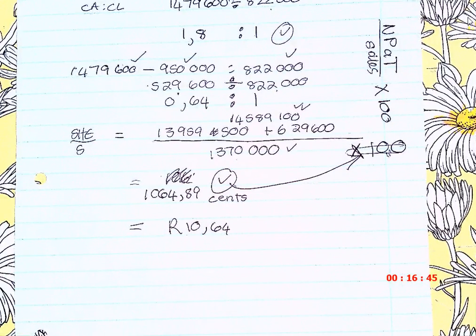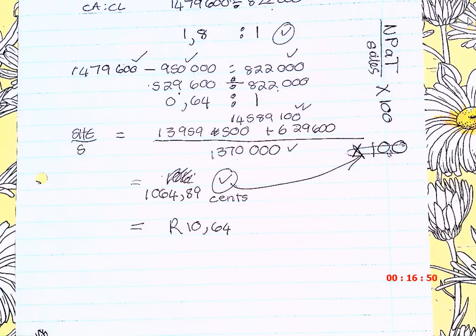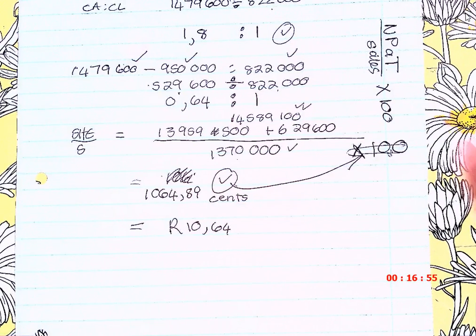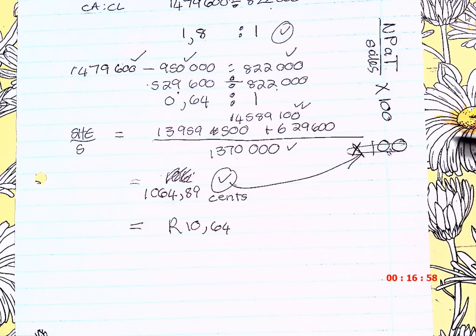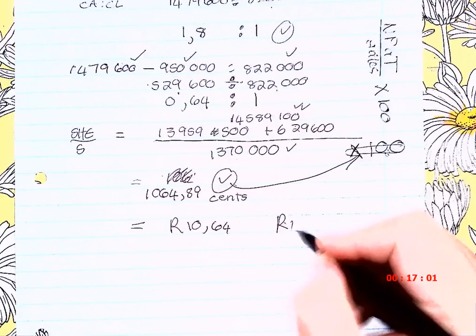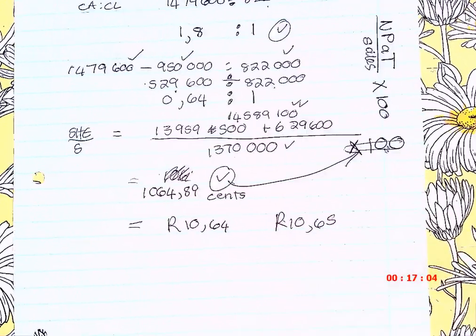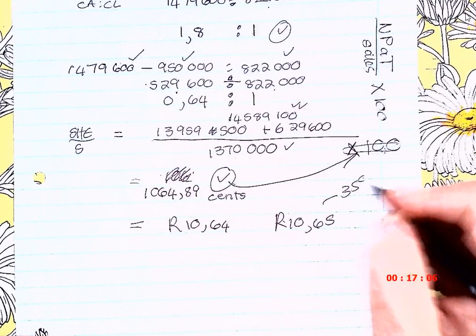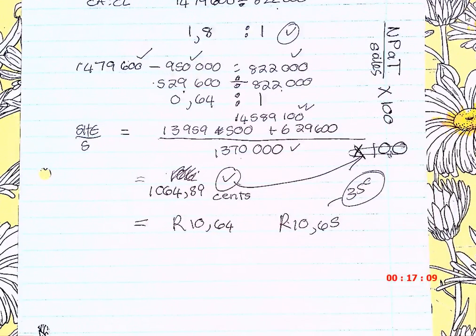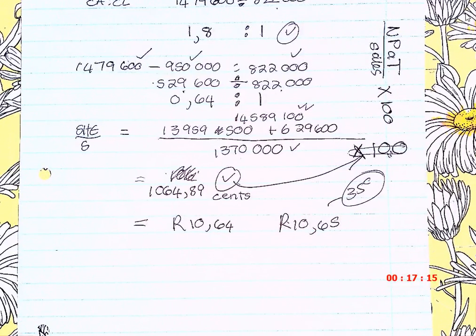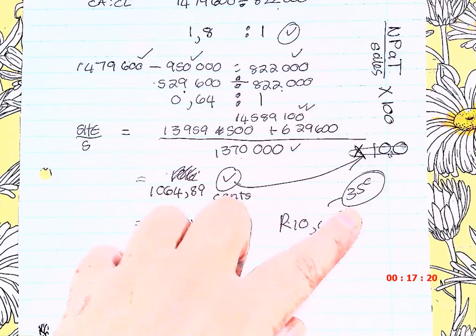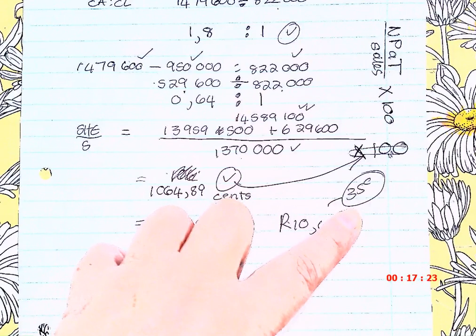Since it's 8,9 and then 10.64, is it then going to be 10.64? You can make it 90 cents, but don't round it off. Why do I say don't round this off to the nearest rand? You can round it off to 10 rand 65. But can you see there's a 35-cent difference there, which is quite a lot. Let's say you had 1 million shares in issue. Can you see what 35 cents times 1 million would give you? 350,000. So you can't play with cents.